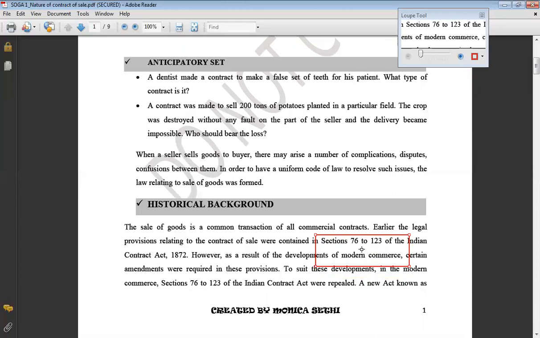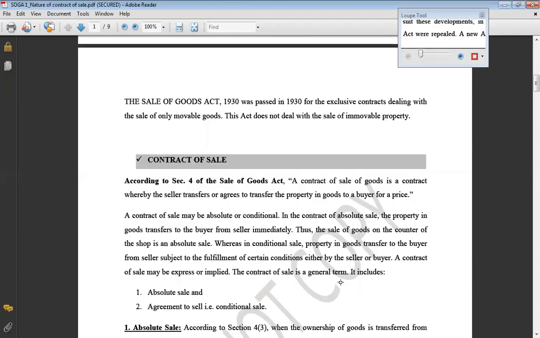So between 75 and 124, we don't have any sections right now, because those sections pertained to the contract of sales. Because of some new developments in modern commerce, amendments were required, and to carry out these amendments, this new act was made in the year 1930. The act came into force on 1st July 1930.